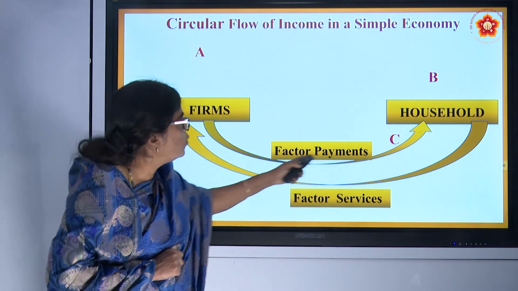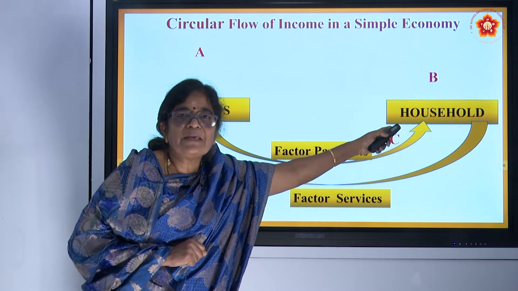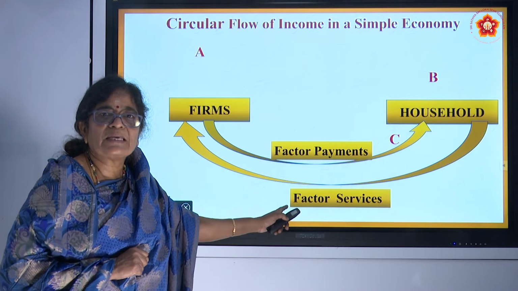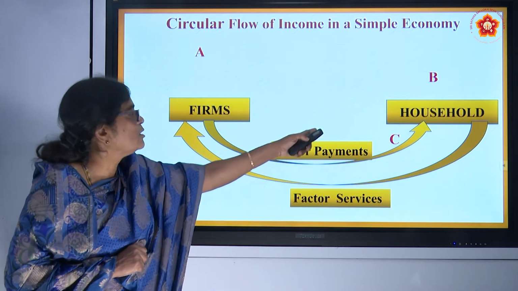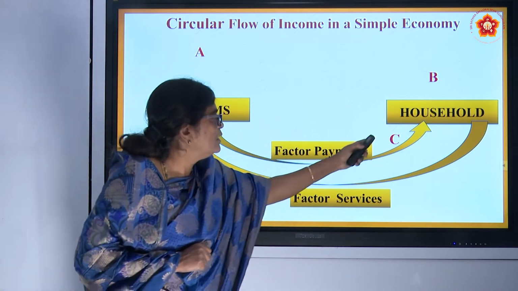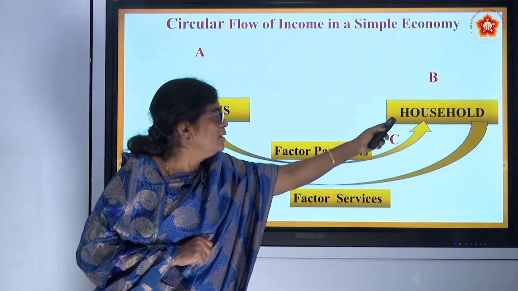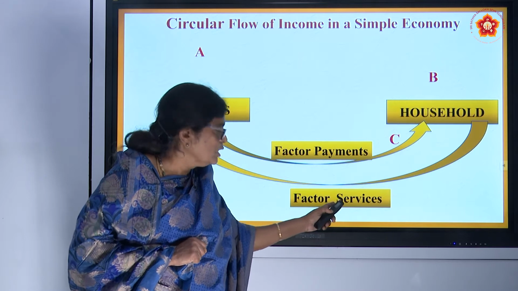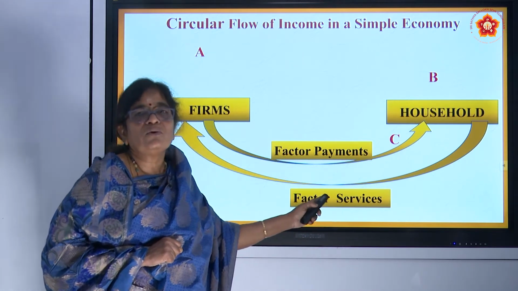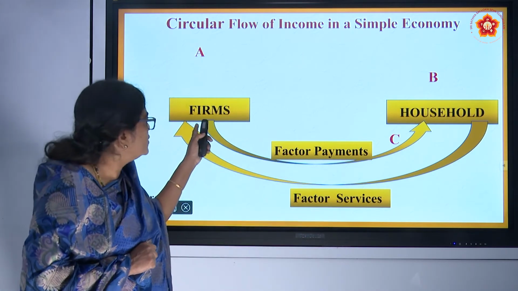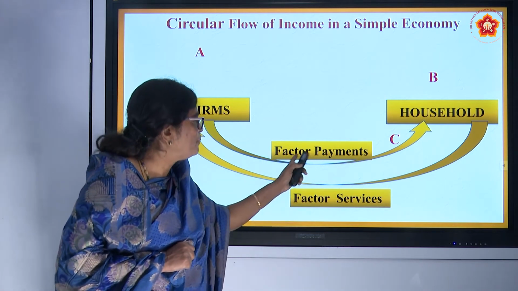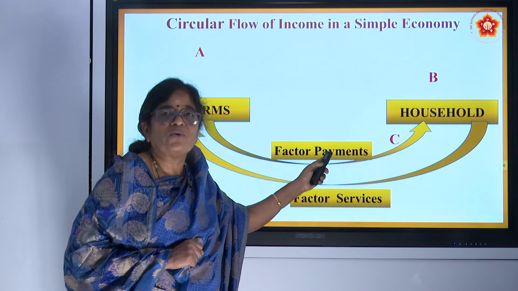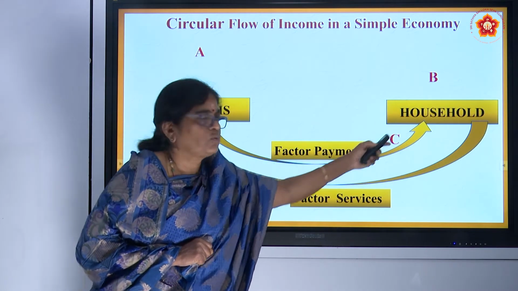They will pay whom? The household. Why are they paying the household? Because they are buying all the services, land, labor, capital, entrepreneurship, from the household. Therefore, they have to pay money back as remuneration or reward for the utilization of these services in order to produce goods and services. That factor payment is what we have seen in our diagram as remuneration or rewards back to the household.